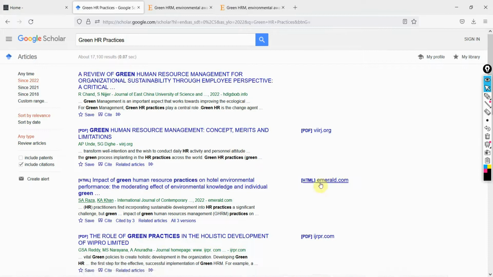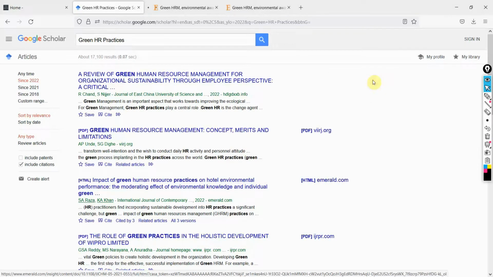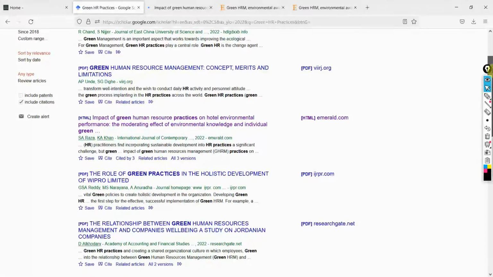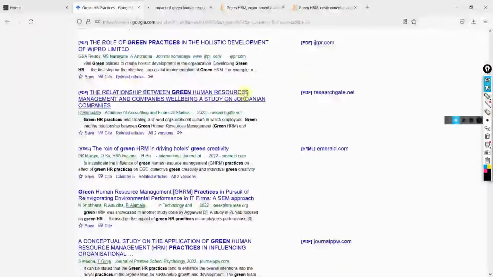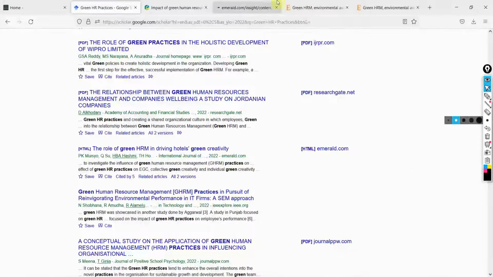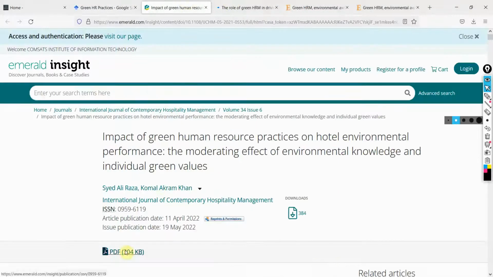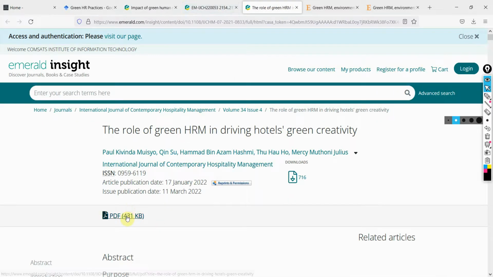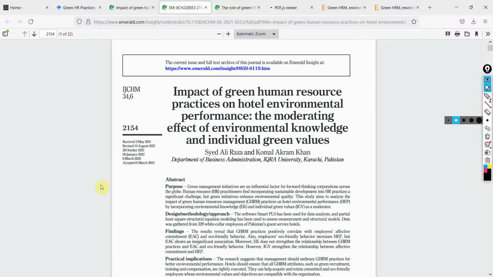This one is available. Let's open this paper and see if they have recommended the impact of green HR practices on some variable. Let's look at these two for now. PDF is available, and look at this one as well.